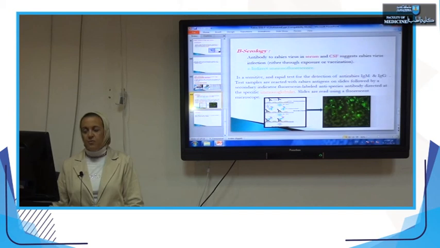And then after the preparation is finished, the washing techniques and special techniques are applied. You examine by the ultraviolet microscope for the presence of rabies antibodies.